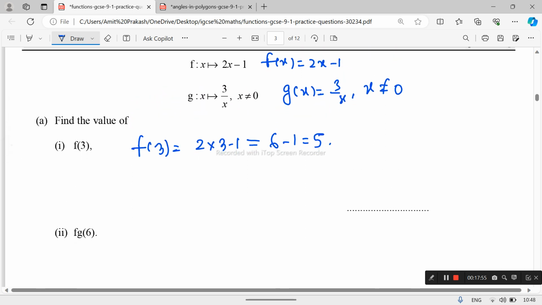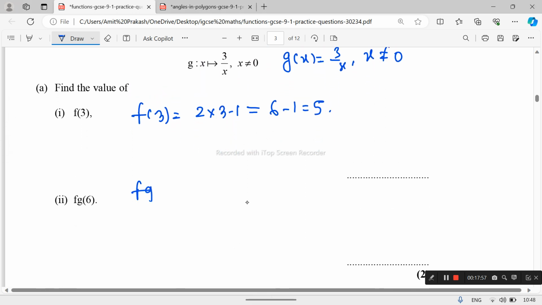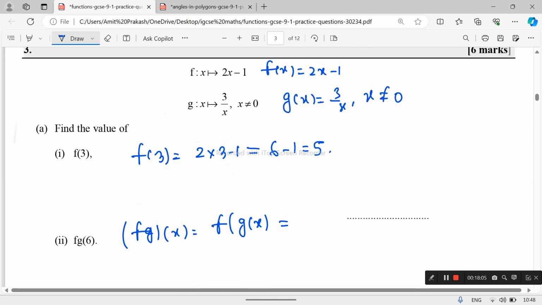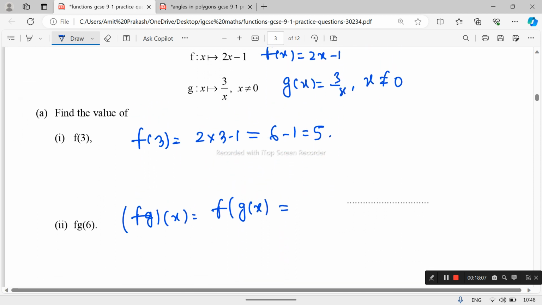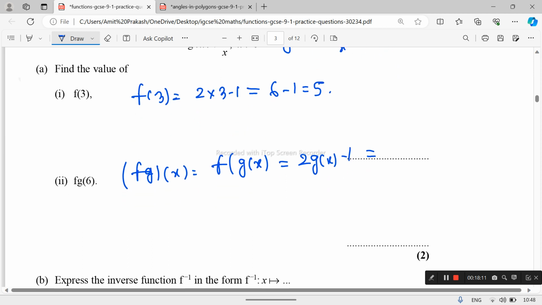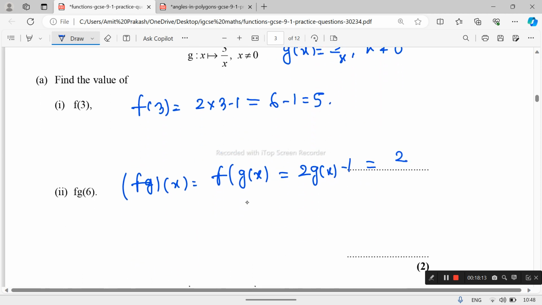f of g 6. First of all we find f of g x. This means we switch x with g in f x. So f of g, what is f? This becomes 2 g x minus 1, and g x is given as 3 upon x minus 1, so 2 into 3 upon x minus 1 becomes 6 by x minus 1.